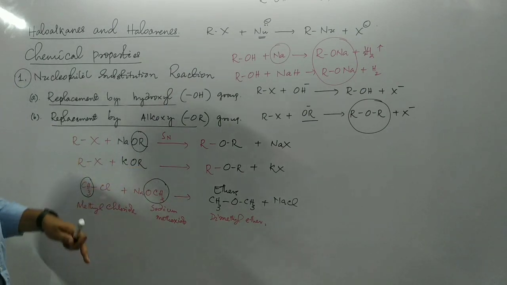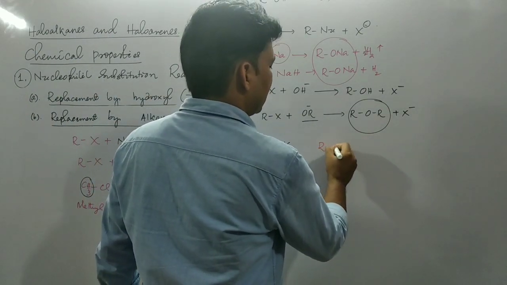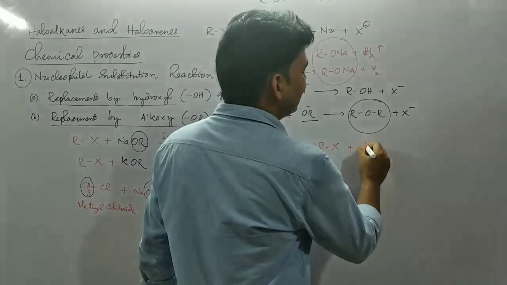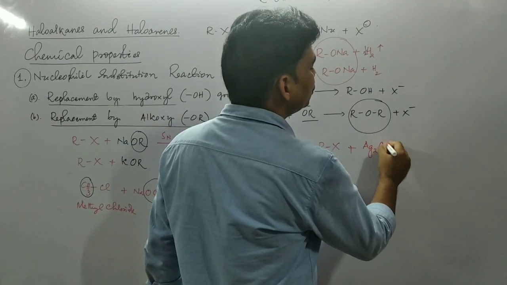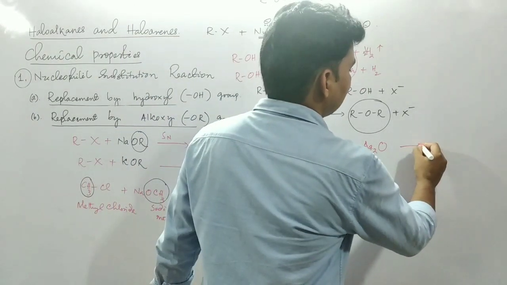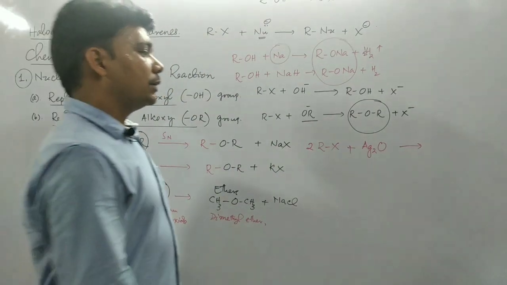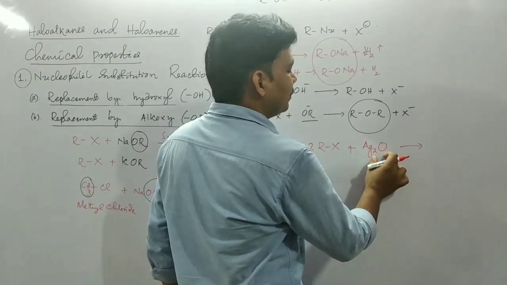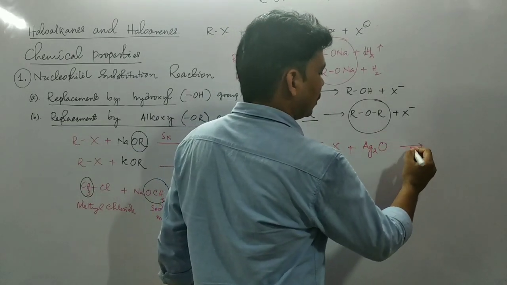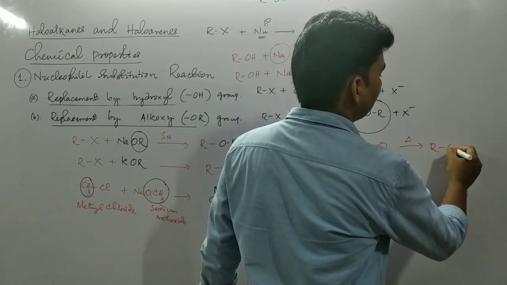Also, I told you dry silver oxide can be taken. This is alkyl halide RX. When it is heated with dry silver oxide, Ag2O, exactly two molecules of the alkyl halide participate. These alkyl halides undergo the reaction with silver oxide, and when this mixture is heated, you will get ROR.